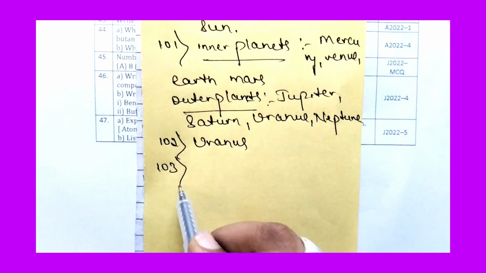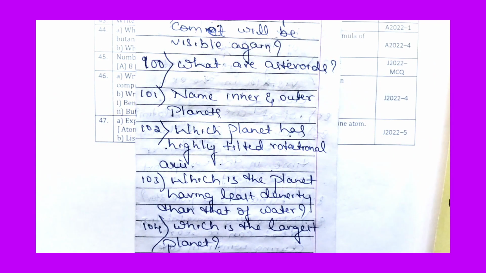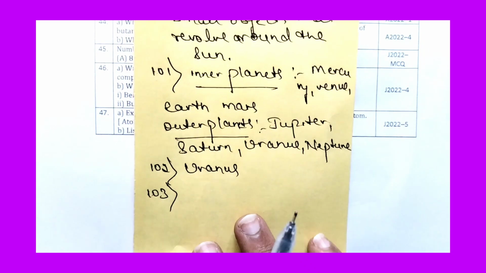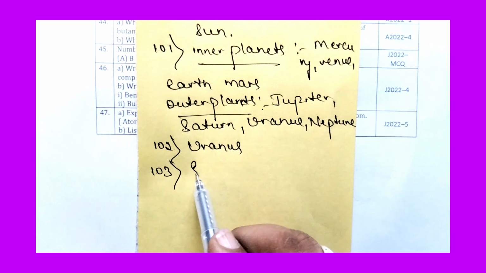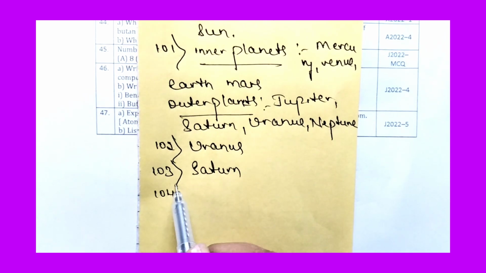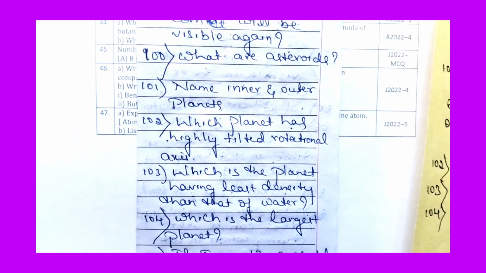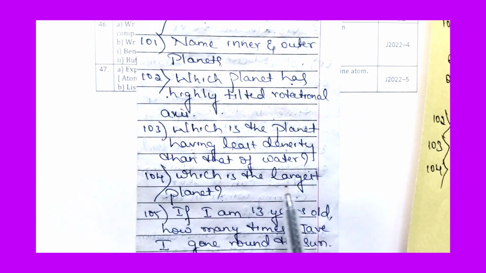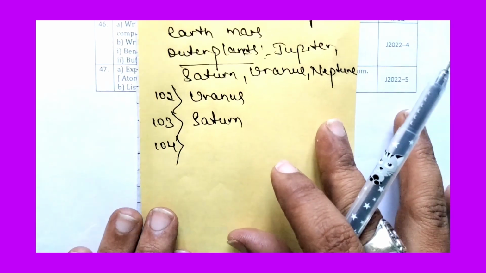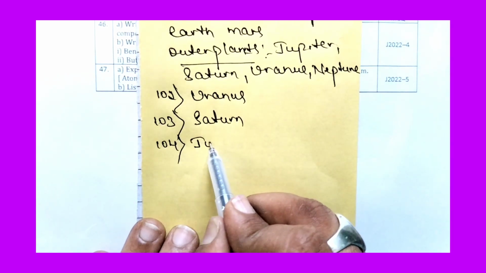Let us go to 103. The 103rd question is, which is the planet having less density than that of water? The right answer for this is Saturn. Now let us move to the 104th. Which is the largest planet? The largest planet in the solar system is Jupiter.